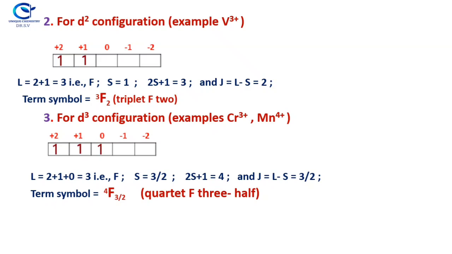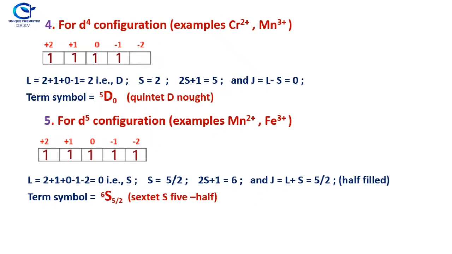Substituting the S value in the spin multiplicity 2S plus 1, you will get 4. And J is equal to L minus S, that is L is 3 and S is 3 by 2, so 3 minus 3 by 2 gives once again 3 by 2. Now the term symbol is quartet F 3 by 2.